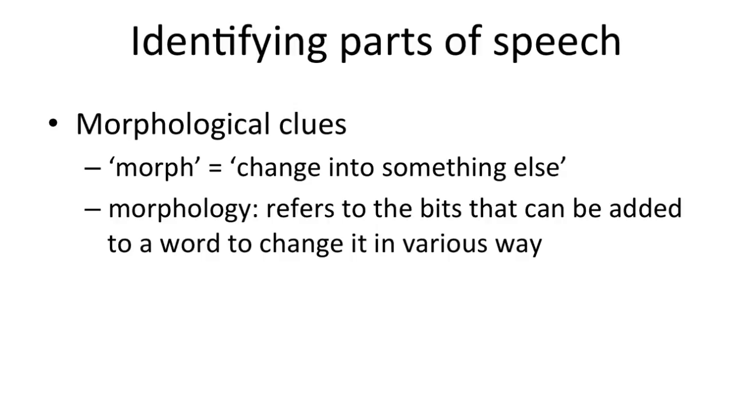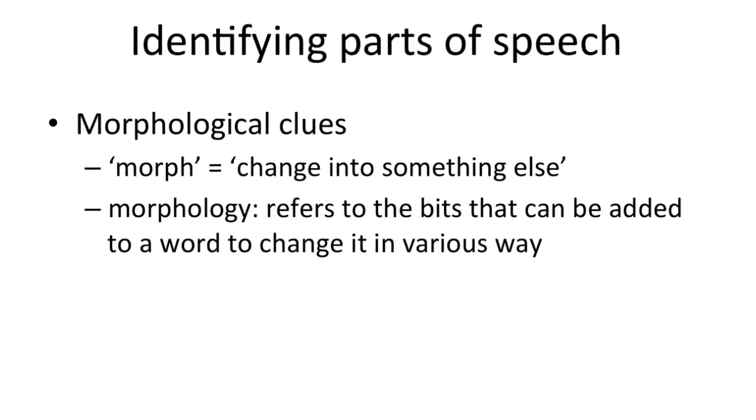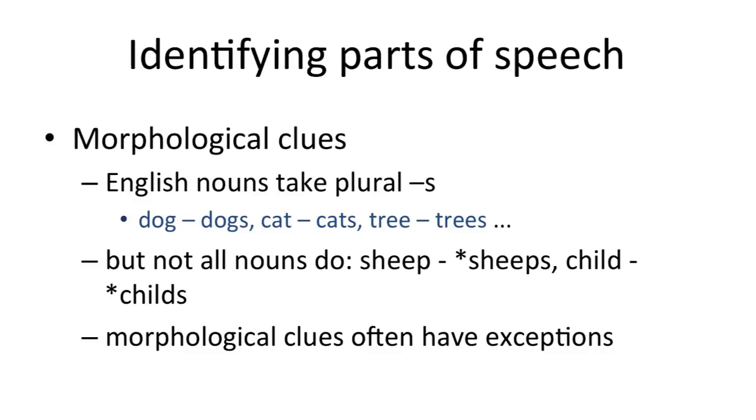The second type of clue is morphological clues. And this refers to the bits that can be added onto a word to change it in various ways. You've probably heard the word morph, which in everyday speech means something like to change into something else. In linguistics, morphology refers to the various ways in which words can be changed by adding bits to them. For example, most nouns in English can have the plural suffix s attached to them in order to talk about there being more than one of the thing that the noun refers to.